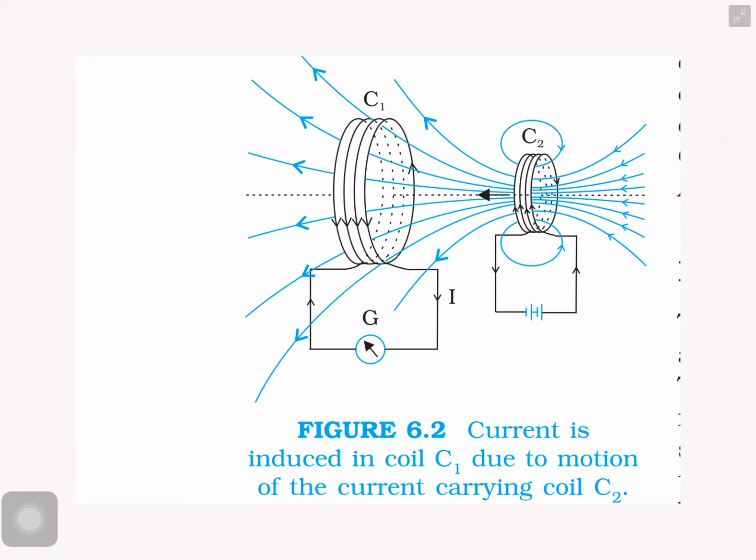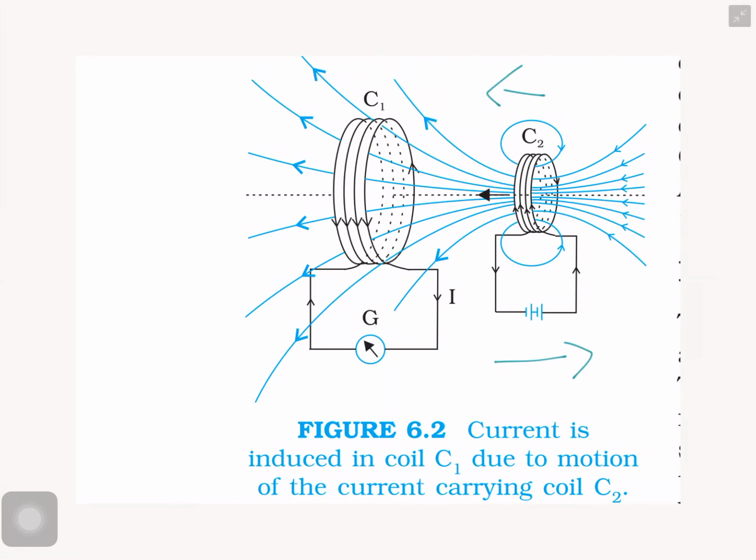No deflection is seen in the galvanometer. The coil C2 with the battery looks like a current carrying conductor, since current flows through the coil. If C2 moves towards the coil C1, deflection is produced due to the varying magnetic field. If it moves away from C1, deflection is produced in the galvanometer, but it is opposite to the first case.